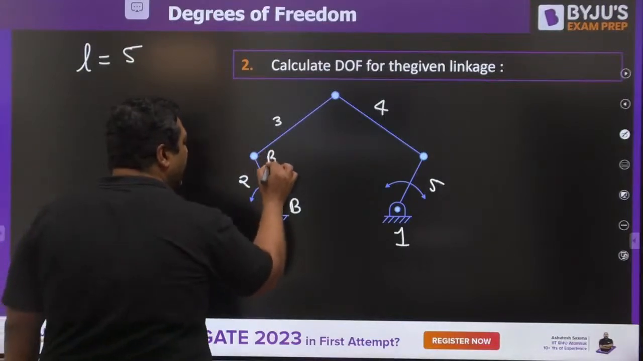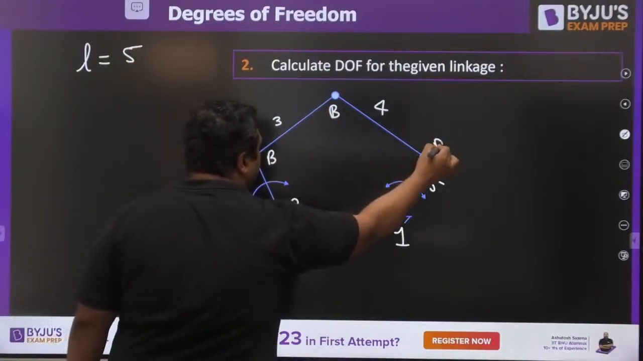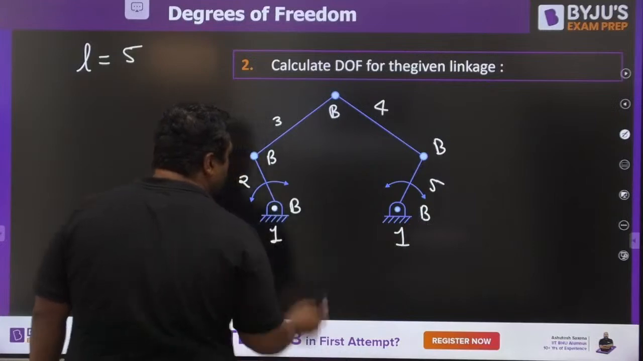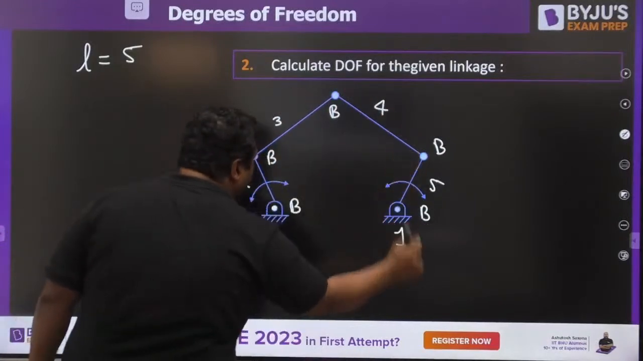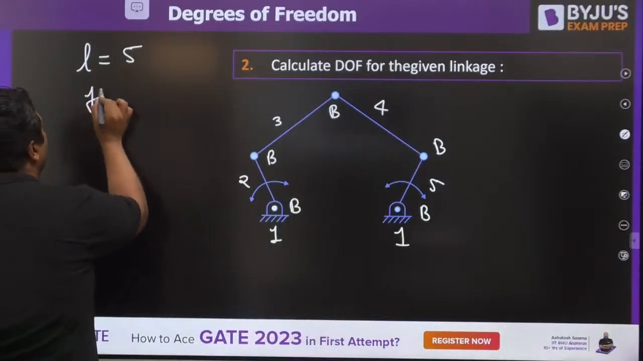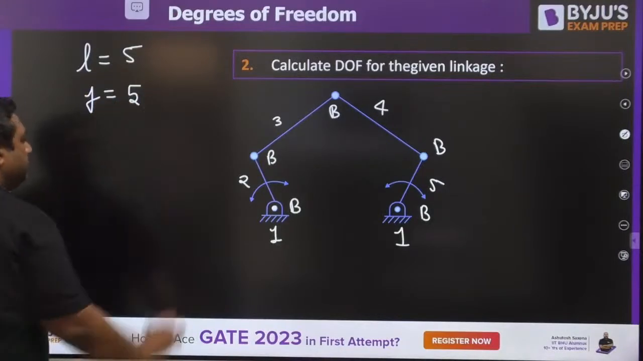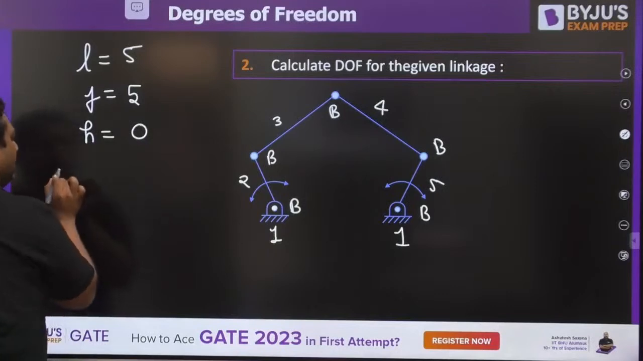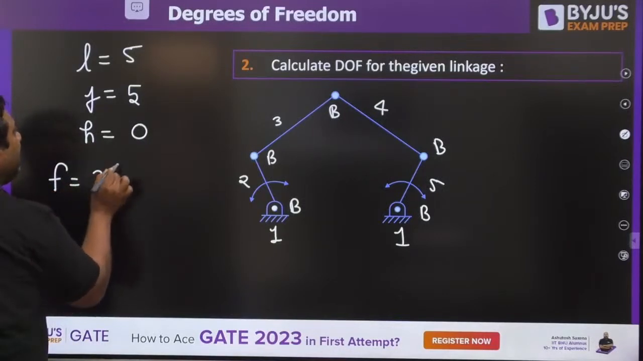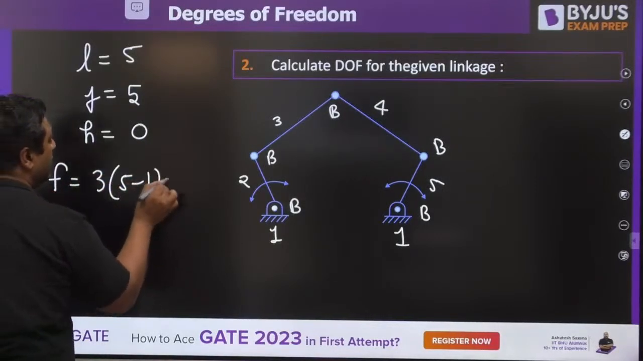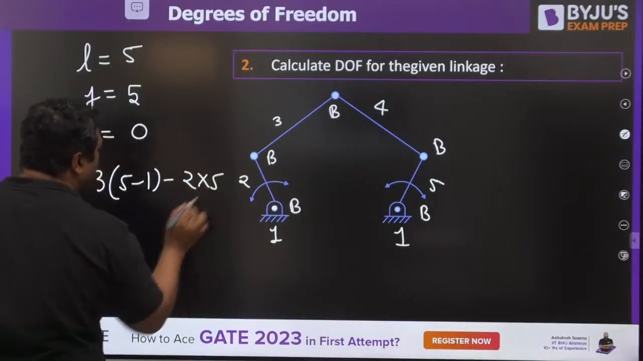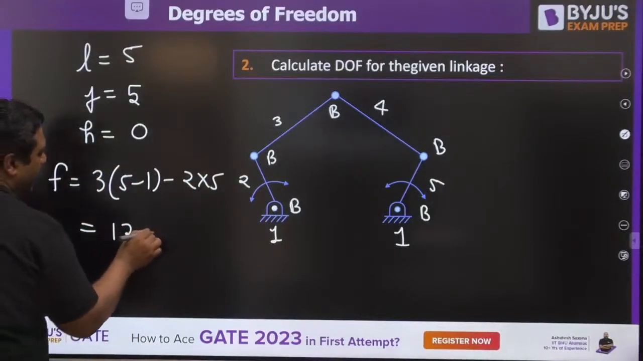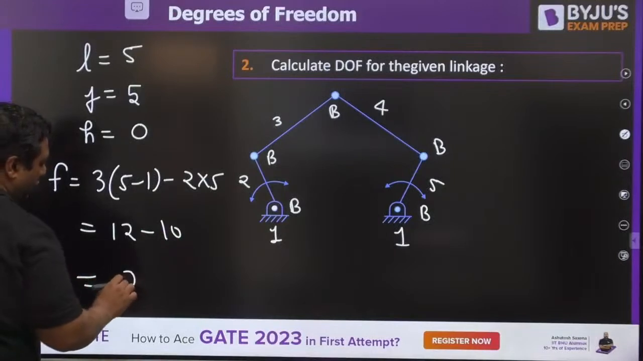This is binary joint, binary joint, binary joint, binary joint and binary joint. So 1, 2, 3, 4, 5. There are 5 binary joints. There is no higher pairs, guys. So you will write degree of freedom equation as 3 into (5 minus 1) minus 2 into 5. If you see, it is 12 minus 10, coming out to be 2.